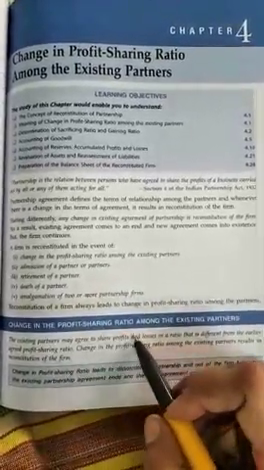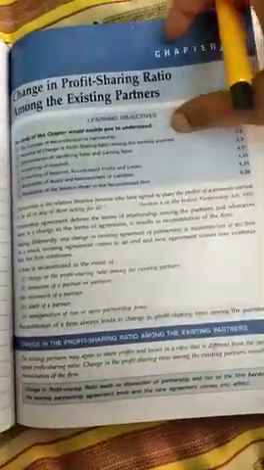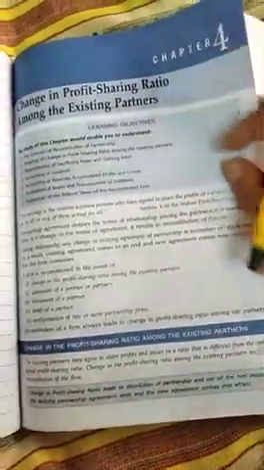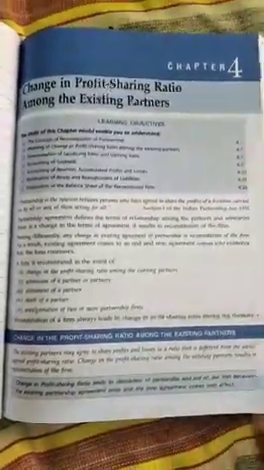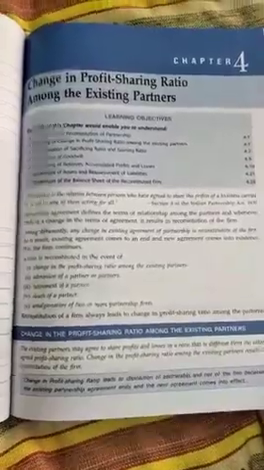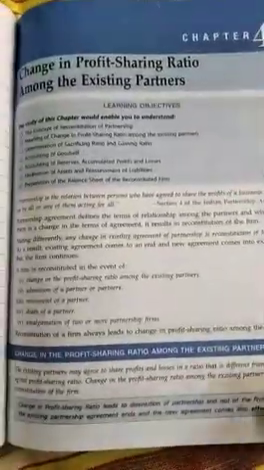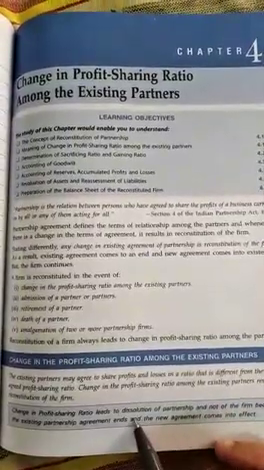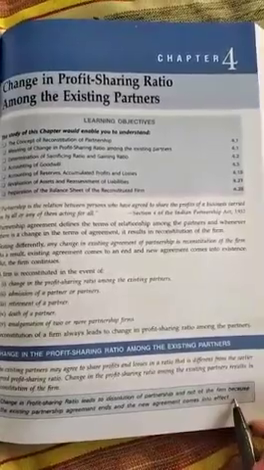Change in the profit sharing ratio among the existing partners leads to dissolution of the partnership and not of the firm.